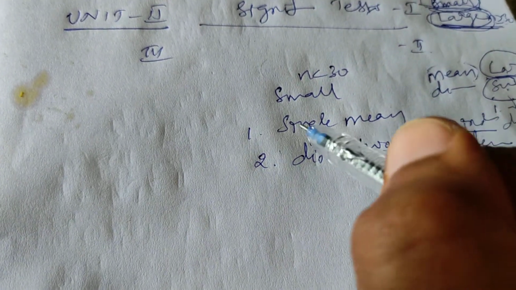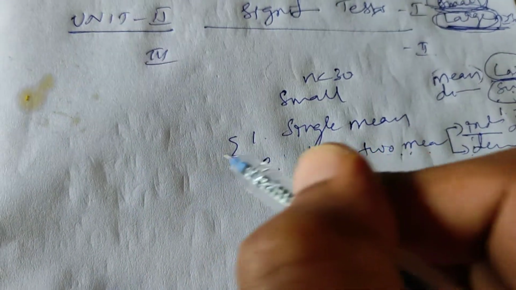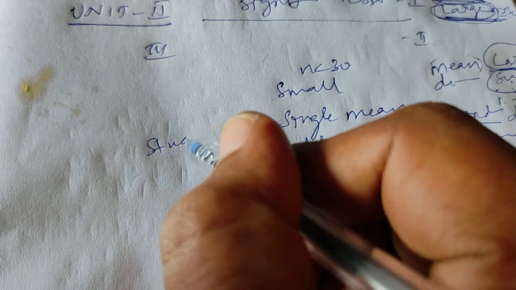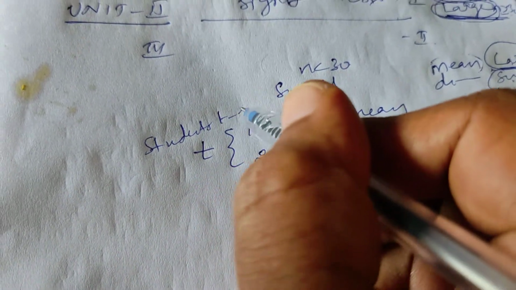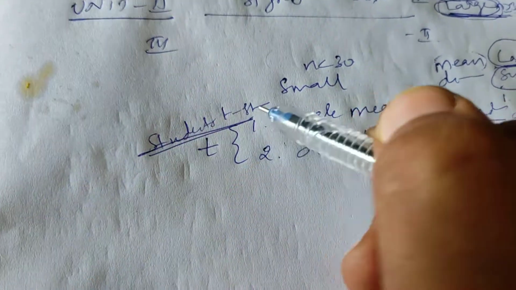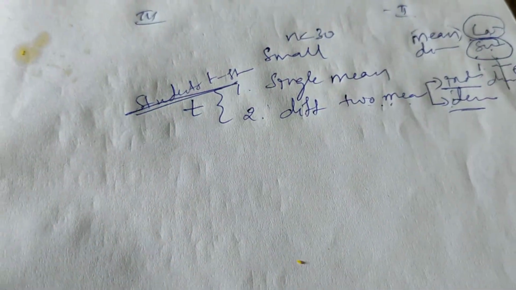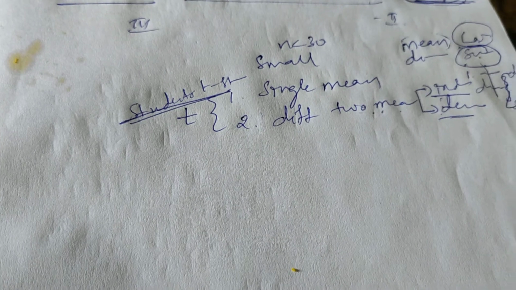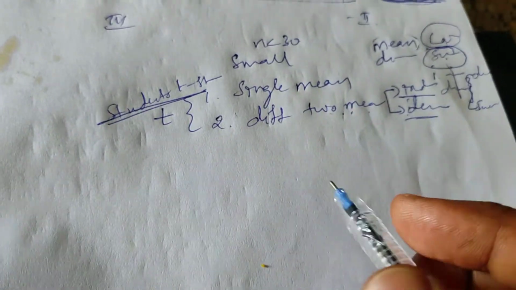These two will be tested using the test statistic called the t-test, or Student's t-test. You know what this is? You're already aware of the t-distribution, right? From the t-distribution, we get a test statistic called the t-test.